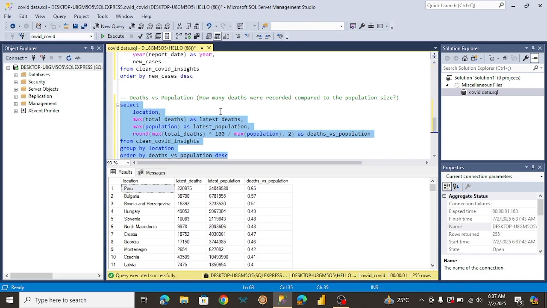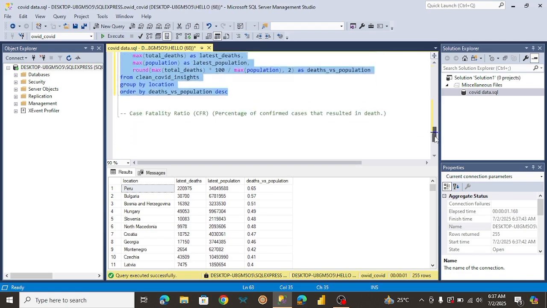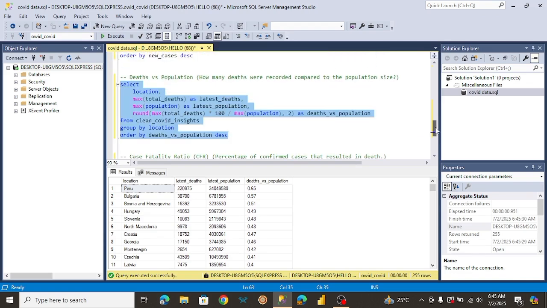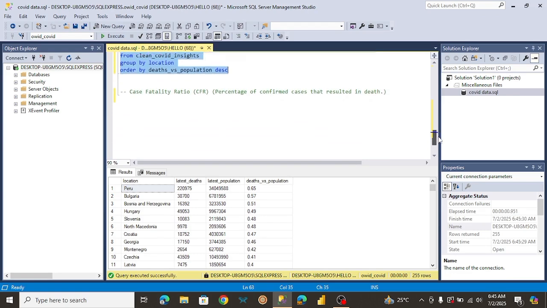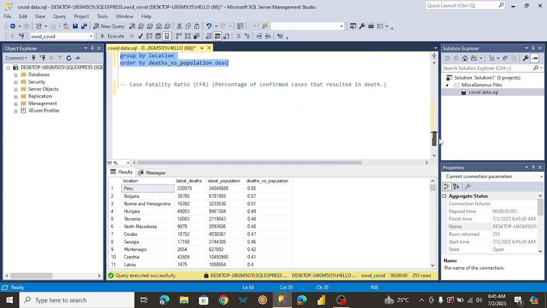Okay, so you see we got exactly what we want. So we've managed to answer this question. So let's move on to the last and final question. What we want to determine here is the case fatality ratio. So we want to know the percentage of confirmed cases that resulted in death.